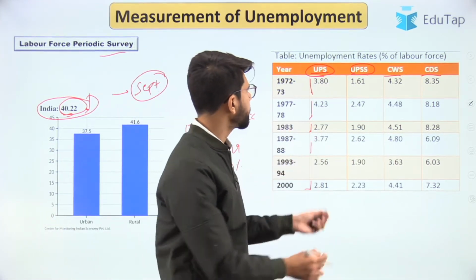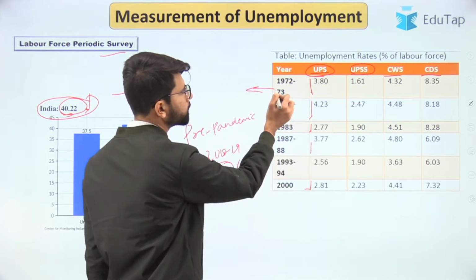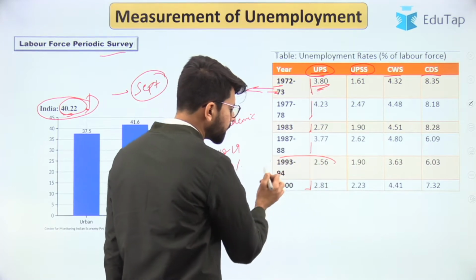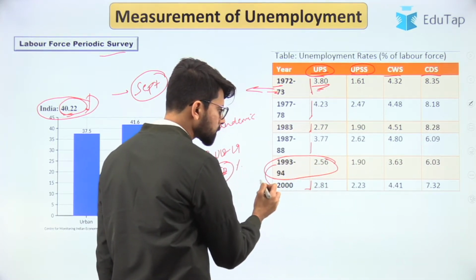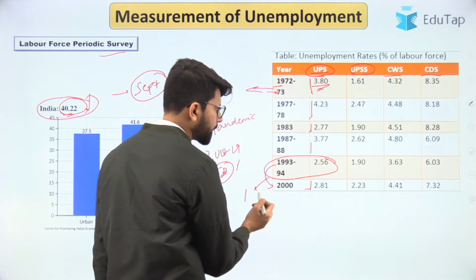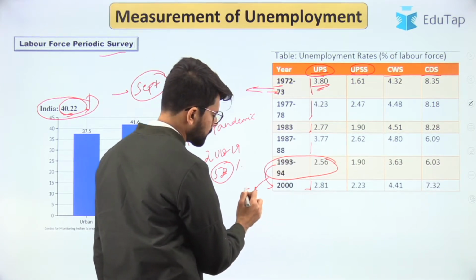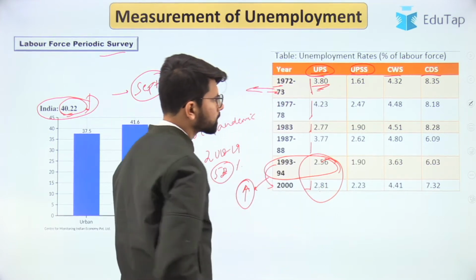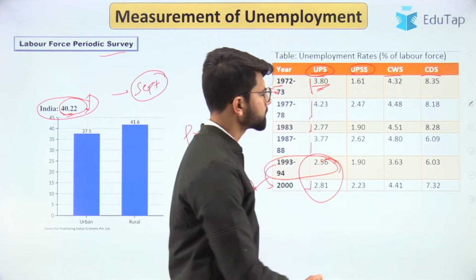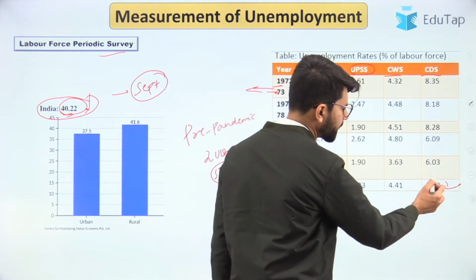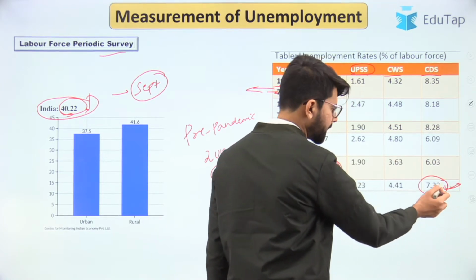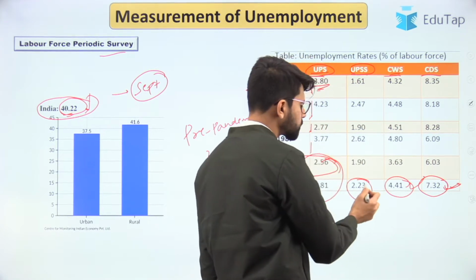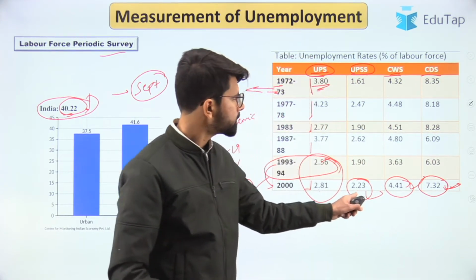So just to give you an idea, though the growth rate was very low, the unemployment was under control here. And during 1993 to 2000, the growth rate was pretty high, but still the unemployment rate was less over here. Similarly, you can see that the current daily status unemployment rate is pretty high, current weekly status is also high, and usual principal subsidiary status is lower.